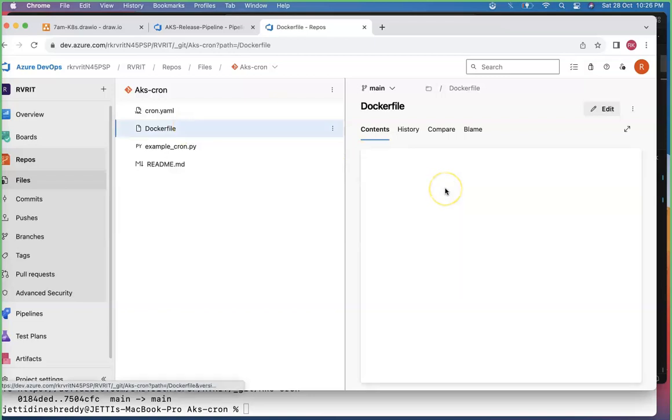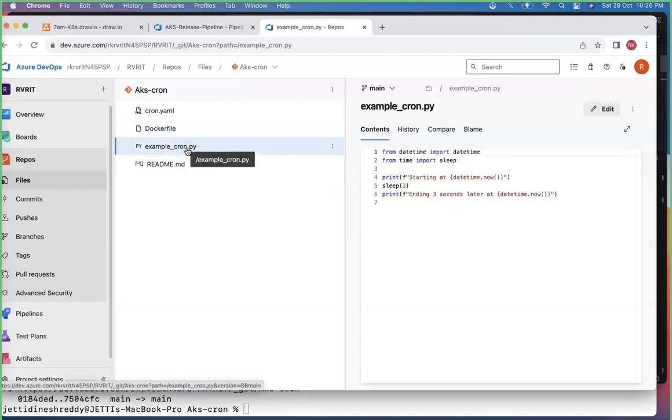So this is what exactly it is doing. It is just taking the Python base image. It is creating a work directory. You are copying the entire code from this particular app directory, and you are just executing Python example-cron.py. So it's executing this particular script.